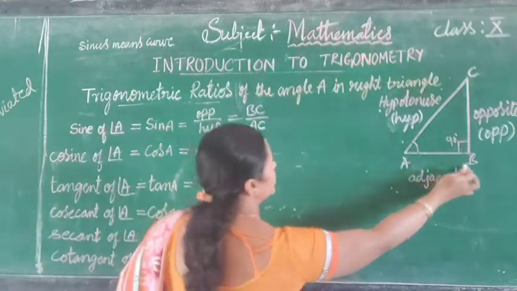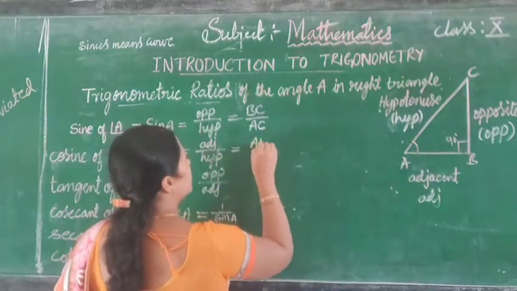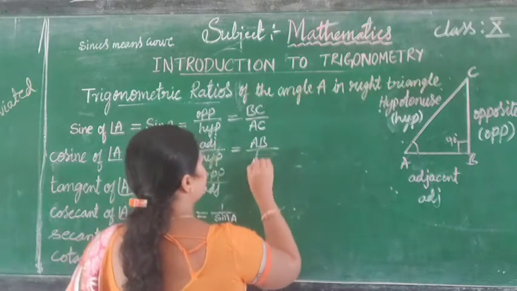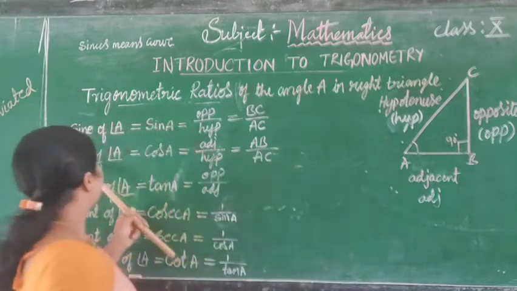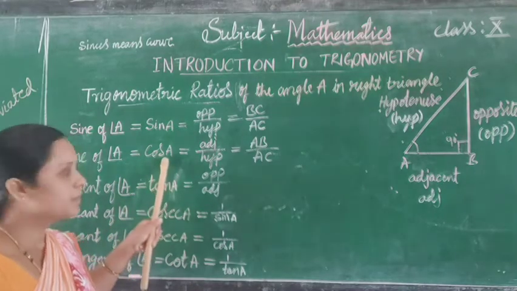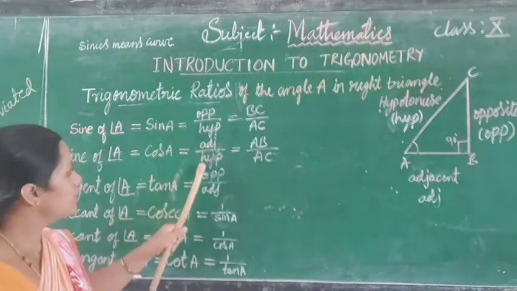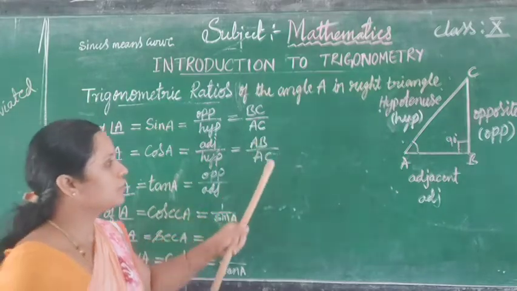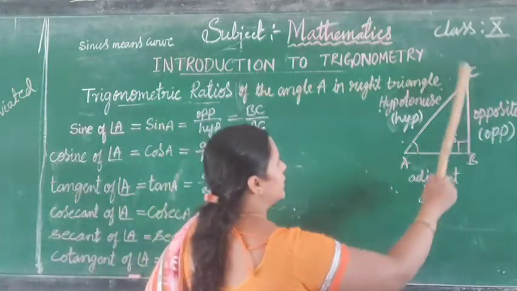The adjacent side is AB and the hypotenuse side is AC. In abbreviated form we read it as cos A. So cos A is equal to adjacent divided by hypotenuse, that is AB divided by AC.